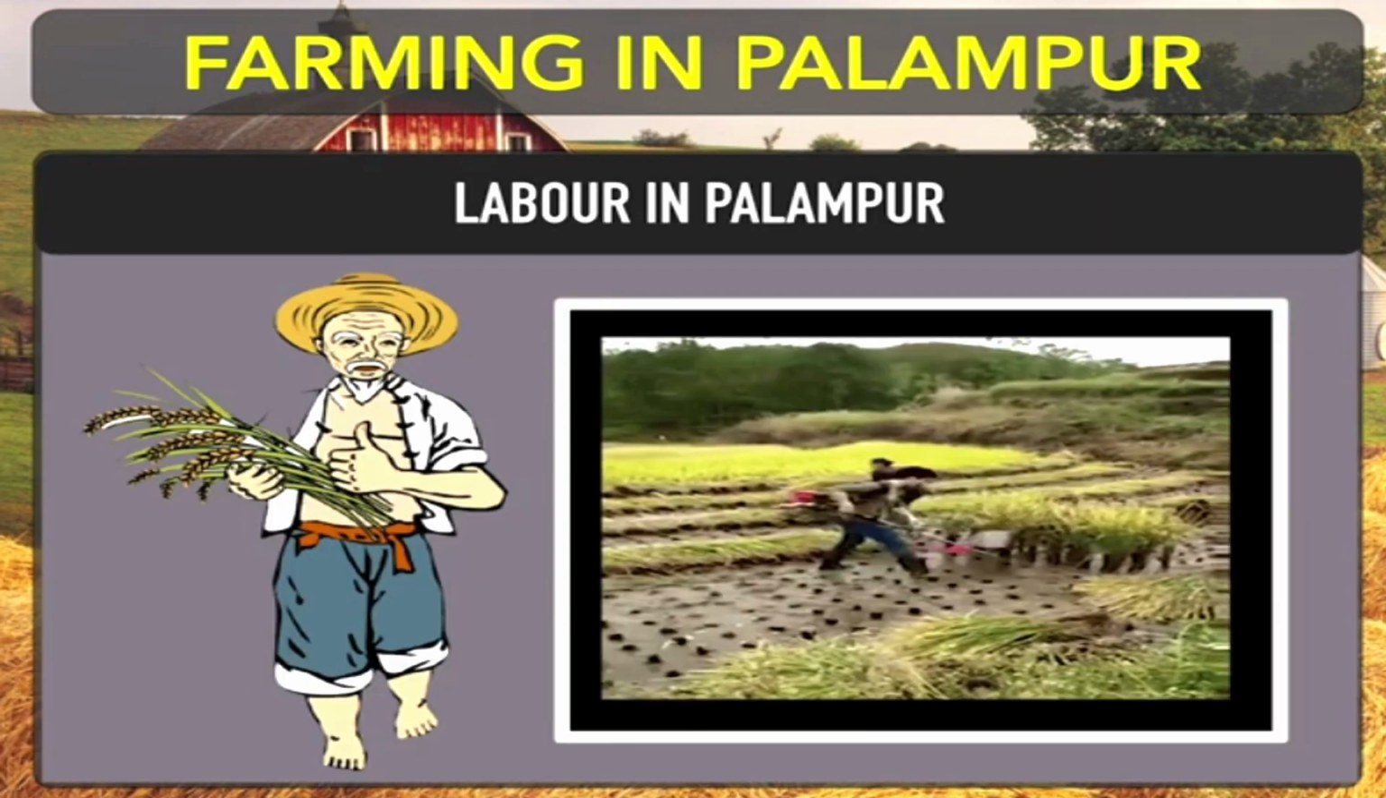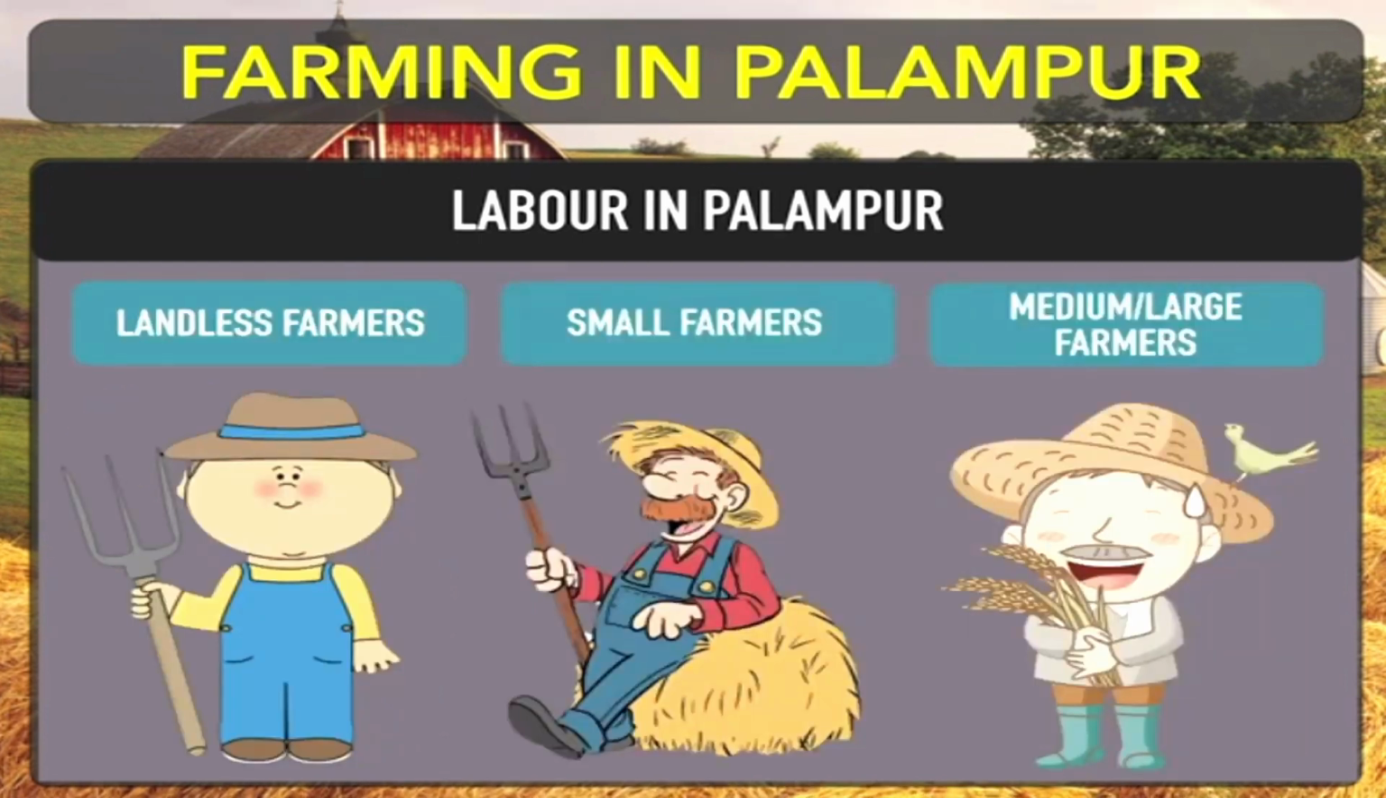Now we'll talk about labor in Palampur. Labor means the people who are working in different fields for earning their livelihood. As I told you in the starting of this chapter, we have also discussed some points related to labor. Some people who are working at different places are called laborers, and maybe they are skilled, they are unskilled also. And they are hired for different durations also.